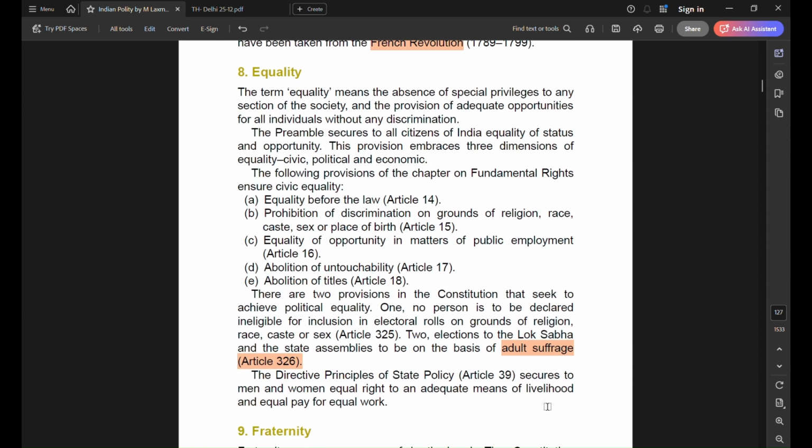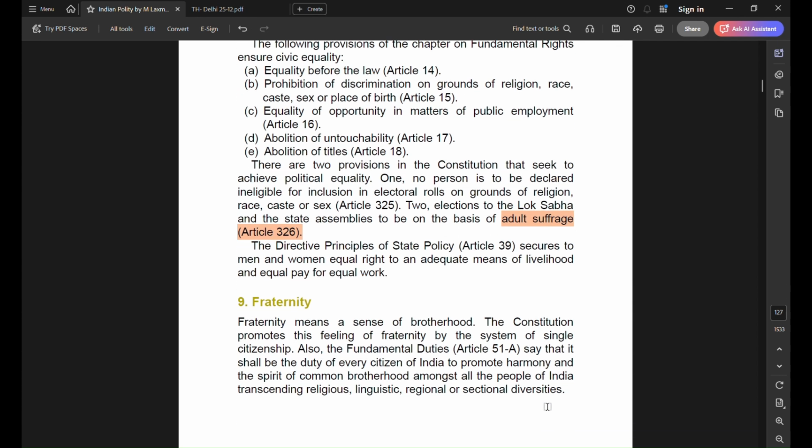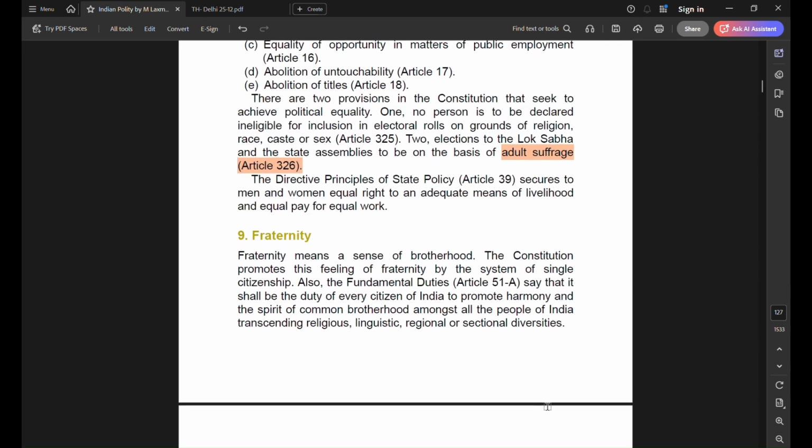Now comes equality, meaning there is absence of any special privilege. Article 14 to 18 ensures equality. Apart from that, Article 325 and 326 ensures political equality. Article 325 talks about eligibility for inclusion in electoral roll. That is, no person can be declared ineligible on the basis of religion, race, caste or sex. And 326 guarantees adult suffrage.